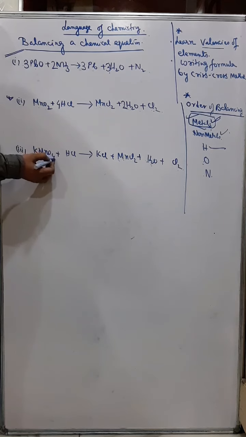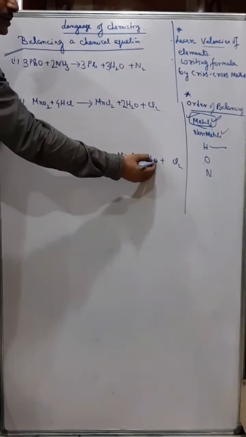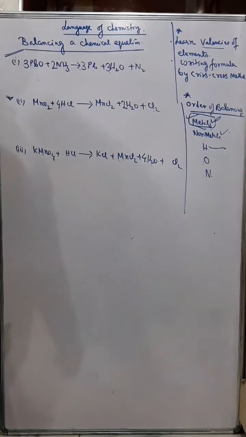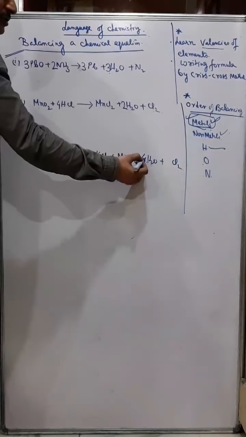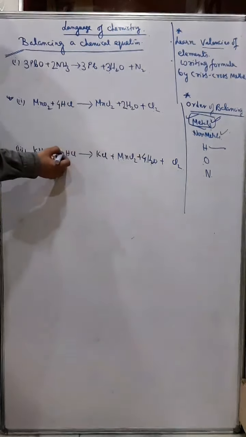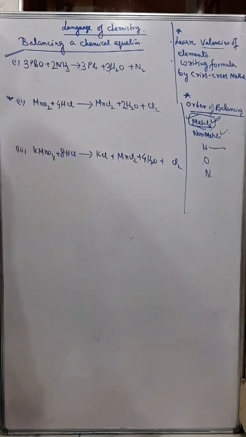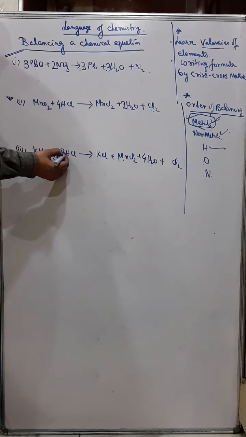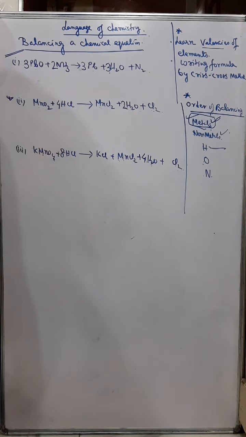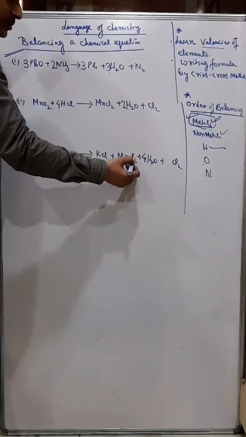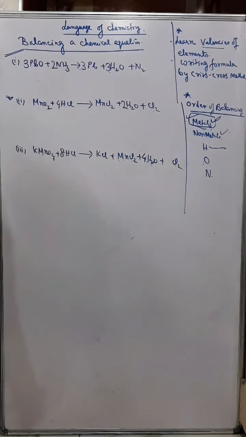You have 4 oxygen. So you have 1 oxygen, so you put 4 here. Right? Now what you get? You got 8 hydrogen now. Now you can put 8 hydrogen because I can convert that chlorine into 8. So I got 8 hydrogen. Now what you got? Chlorine, how much? 8 chlorine.